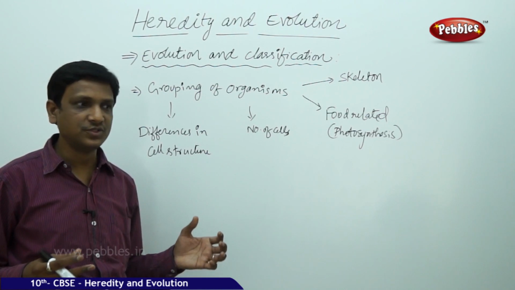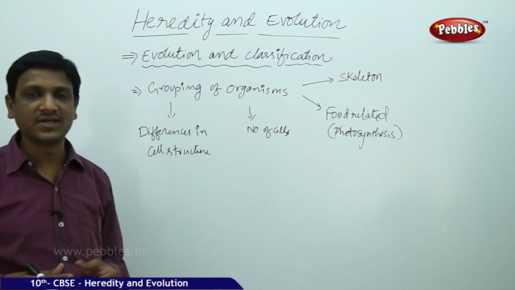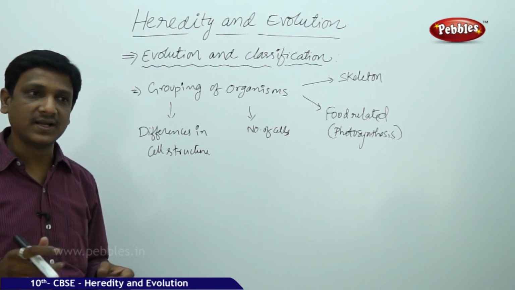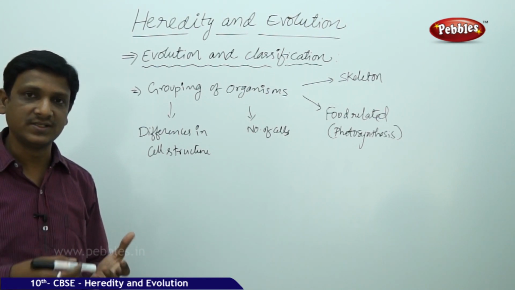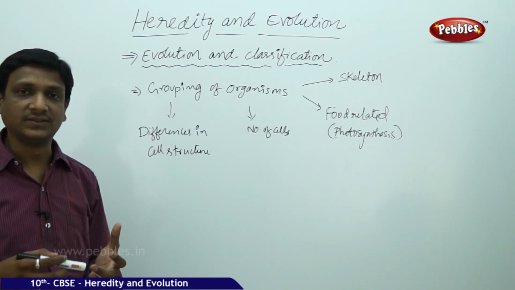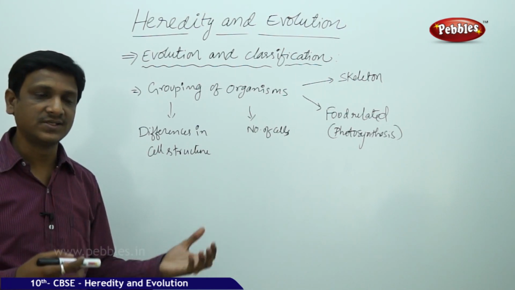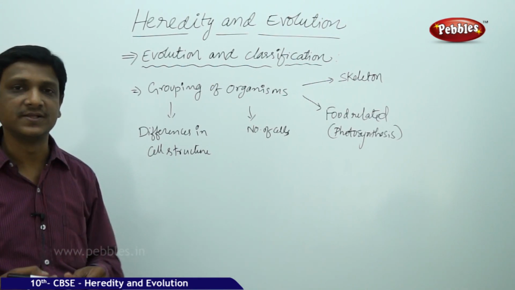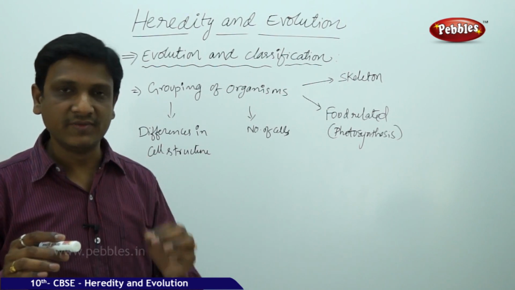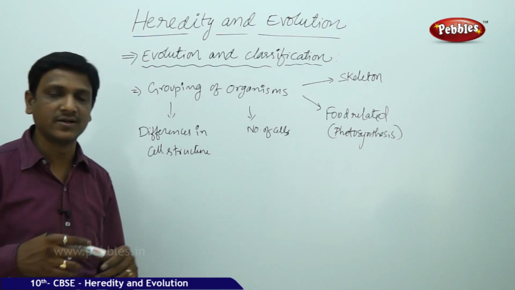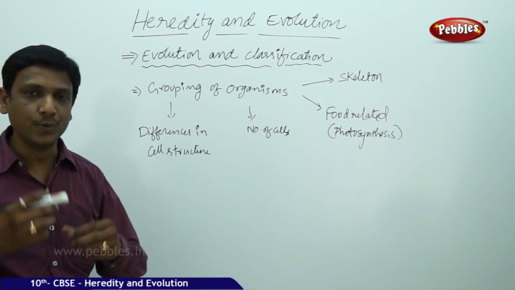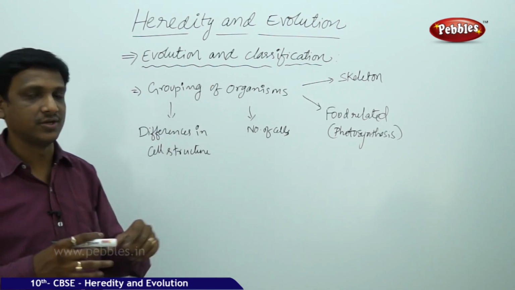If you study each and every organism individually, you cannot understand much. You would have to study how its digestion is, how its systems are, what the tissues are, how it carries out each life process. It is not possible to study each and every organism living on this planet. So organisms are studied under groups. How they are grouped, that grouping is called classification.